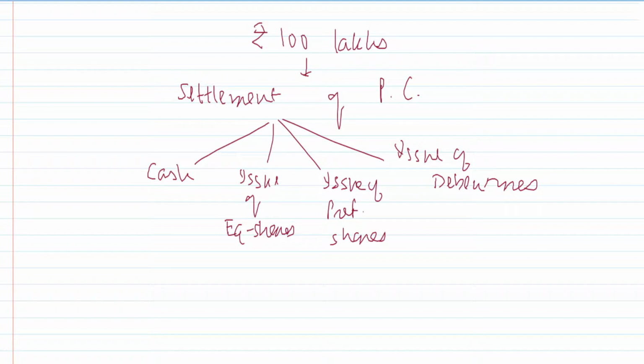Or you can issue preference shares. Then the shareholders of the selling company will become preference shareholders of the purchasing company. You can even issue debentures as well. Remember, all this you are paying to the shareholders of the selling company. So I can even issue debentures. It's very rare, but that can also be done. These are the popular ways of settling the purchase consideration. This is not so popular, but it cannot be ruled out. So these are ways in which I can settle the purchase consideration.